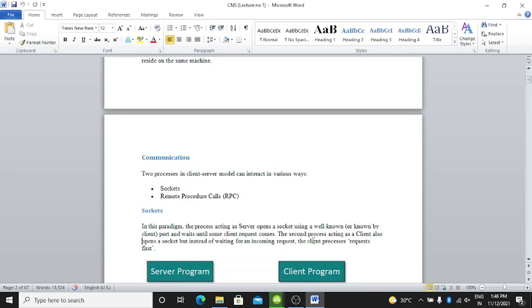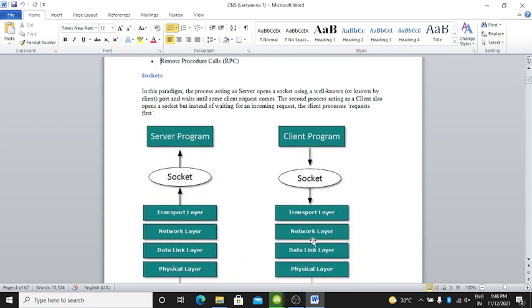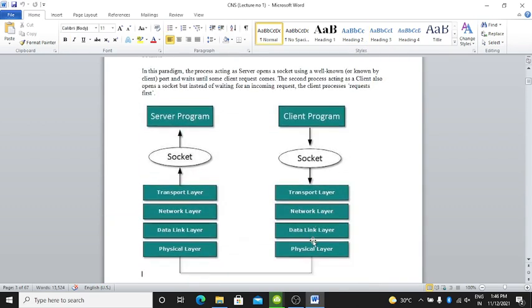Server program is there. See the diagram. Here is the server program and here is the client program. There is socket, transport layer, network layer, data link layer and physical layer. Clear?